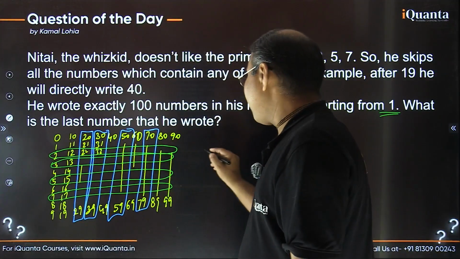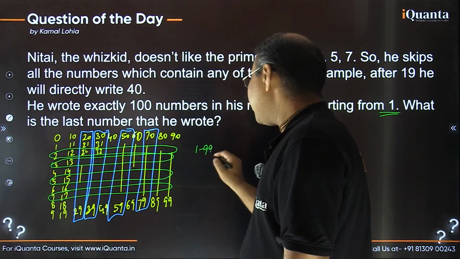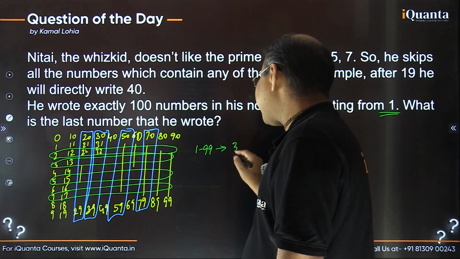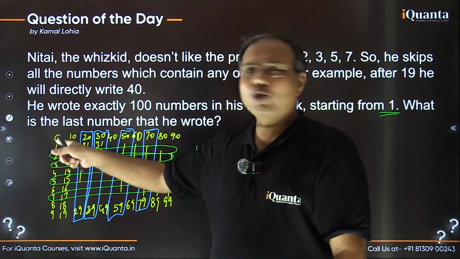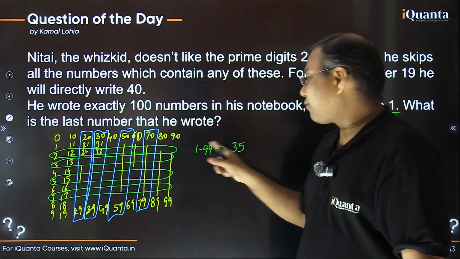So basically from 1 to 99, Nitai is writing exactly 35 numbers. Actually, it had to be 36, but 0 is to be omitted. That's why we have left that. From 1 to 99 now.